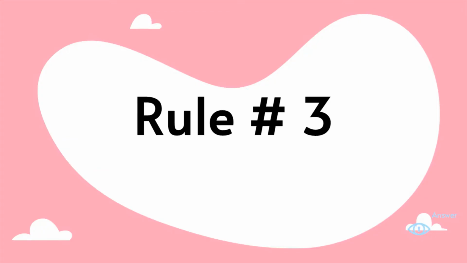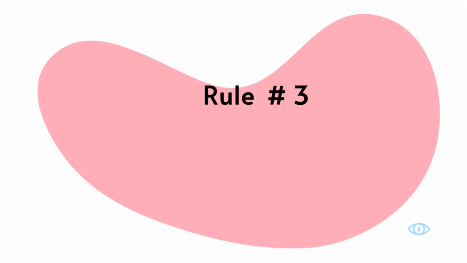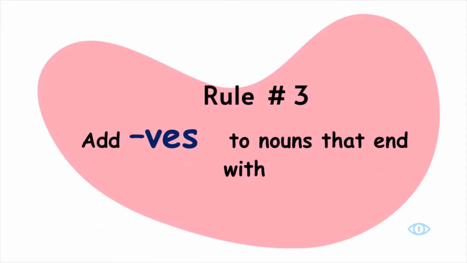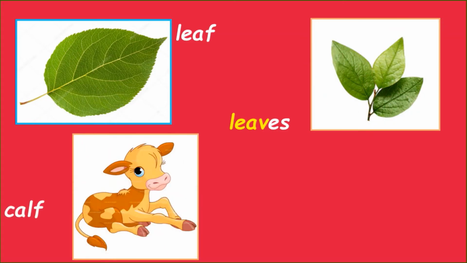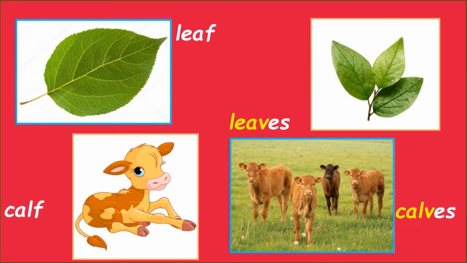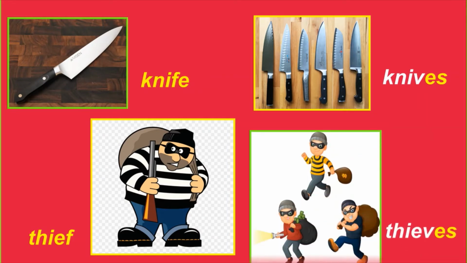Rule number 3 says that we can change a noun into the plural form by adding VES. The words that end with F or FE are changed into the plural form by adding VES. Here come the examples. Leaf, leaves, calf, calves, knife, knives, thief, thieves.